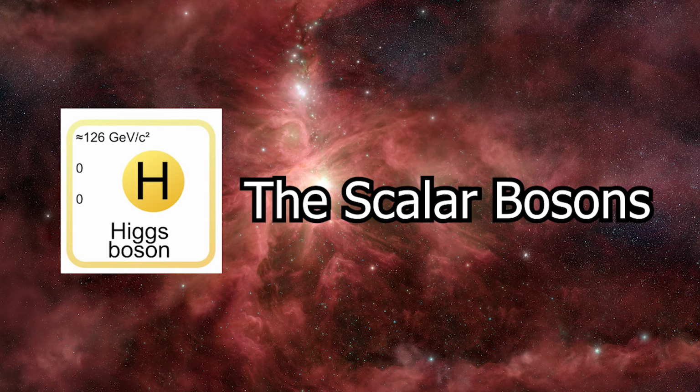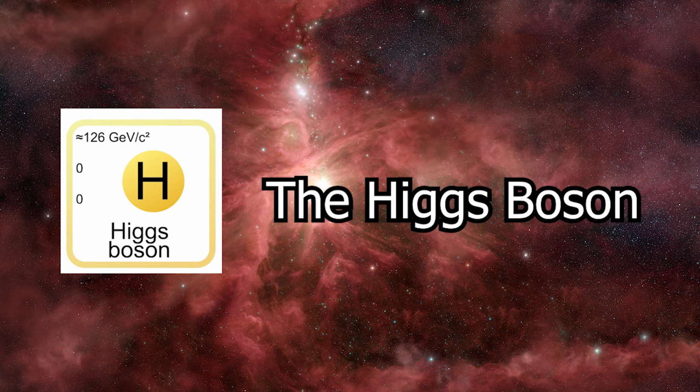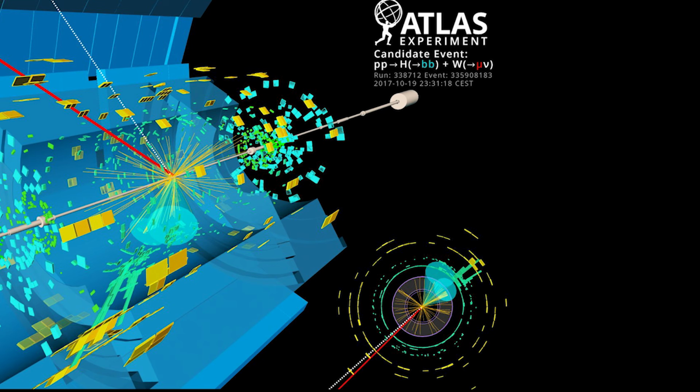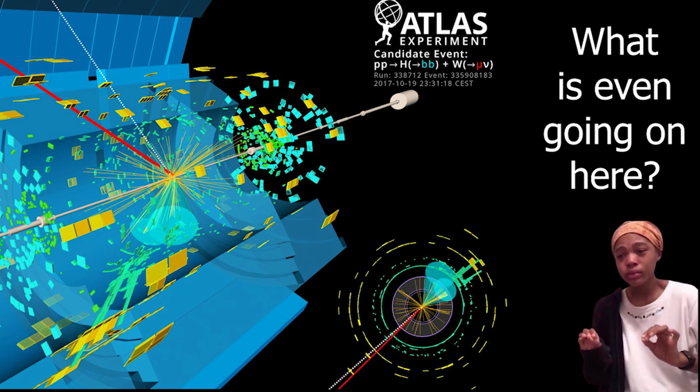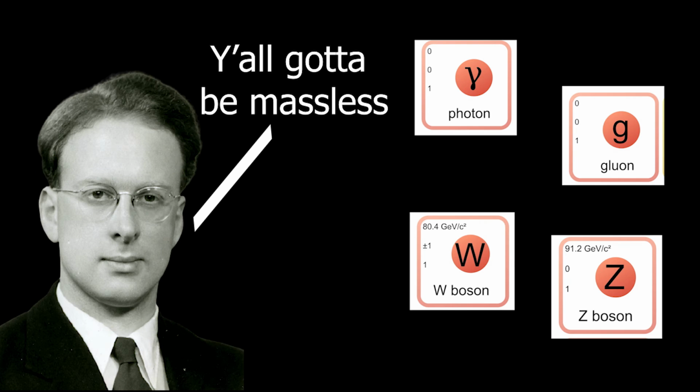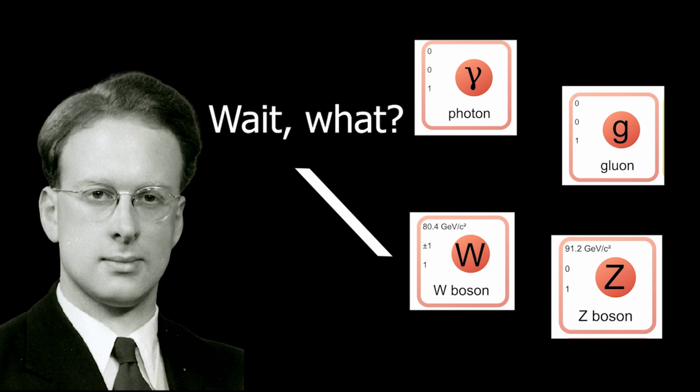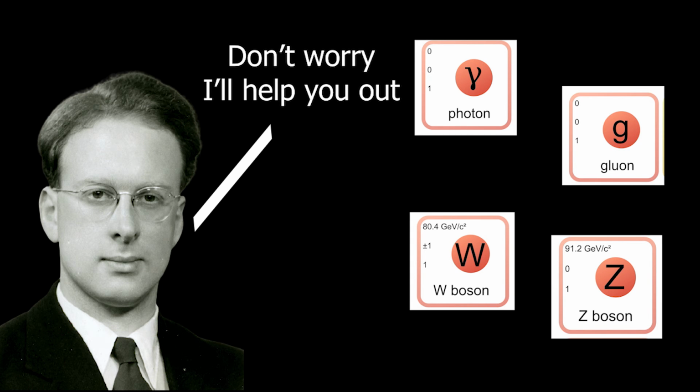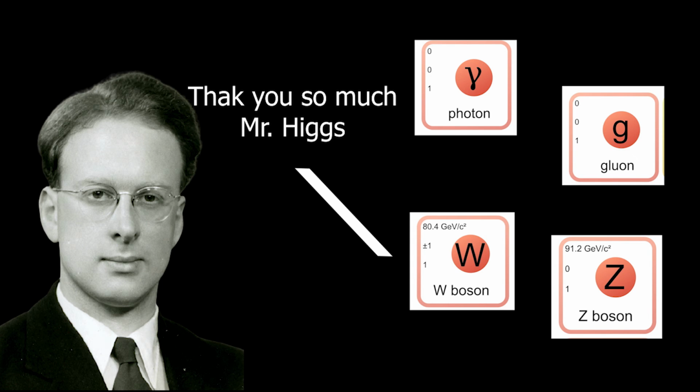The last category we have are the scalar bosons, which, as you may see, only has 1 particle in it. This particle is the Higgs boson. Now, this one is real complex, so I'm gonna do it the simplest I can, because even I can understand it. According to the standard model, all the Gauge bosons should be massless, but as you can see, the Z and W boson both have a mass. This destroys the credibility of the standard model, as it couldn't explain how this happened.